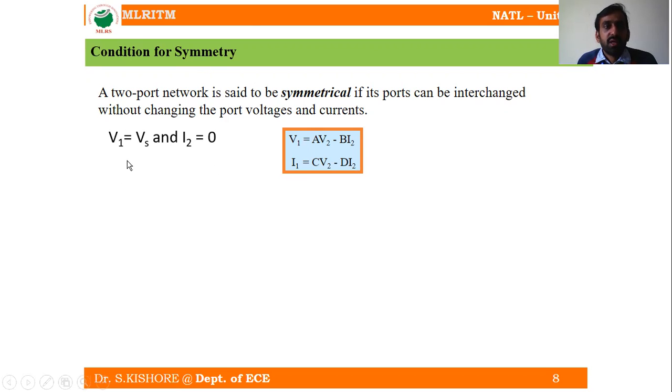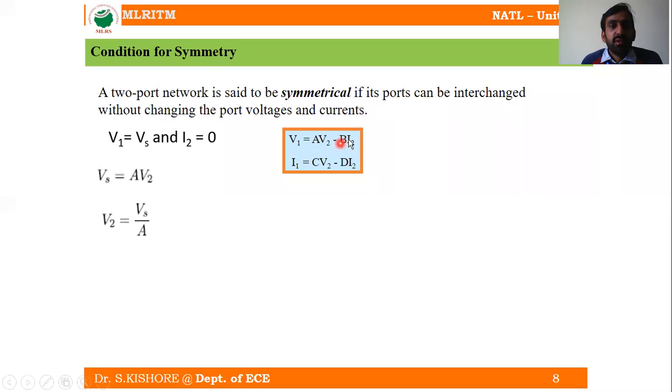Also the source voltage, let us consider V1 is equal to Vs. That means we are interchanging the ports here. So V1 is equal to Vs and I2 is equal to 0. In this condition, from the first equation, V1 is equal to Vs, and I2 is equal to 0 means this is going to be completely 0.